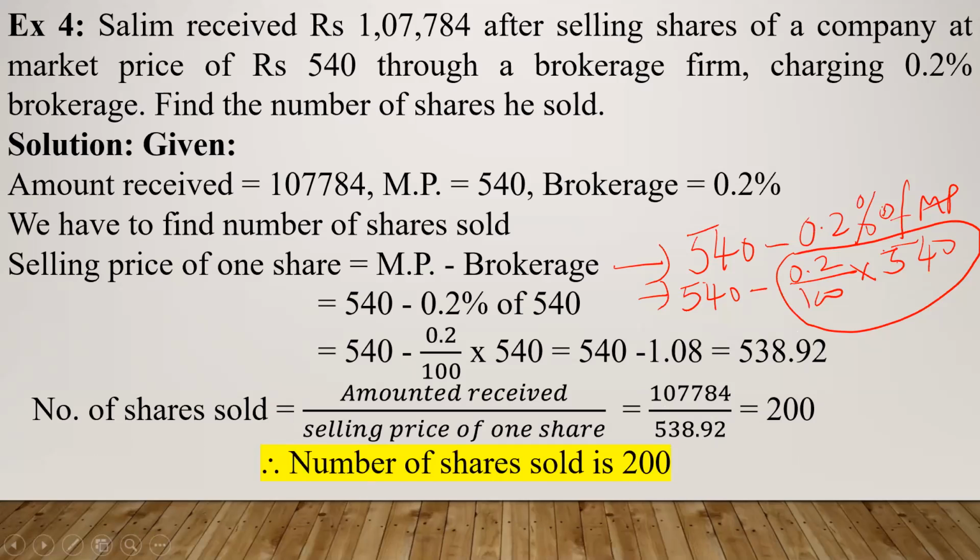Again check, number of shares sold has to come out as a whole number. It cannot be in decimal. Okay. So number of shares sold is 200.